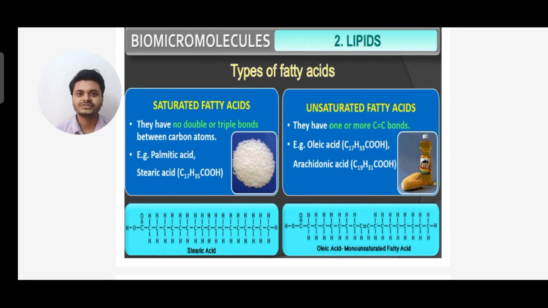An example of saturated fatty acid is palmitic acid. An example of unsaturated fatty acid is oleic acid. Palmitic acid and stearic acid are examples of saturated fatty acids, and oleic acid and arachidonic acid are examples of unsaturated fatty acids. Saturated fatty acids have no double or triple bond, whereas unsaturated fatty acids have one or more double bonds. You can see the structure of stearic acid and oleic acid given below.